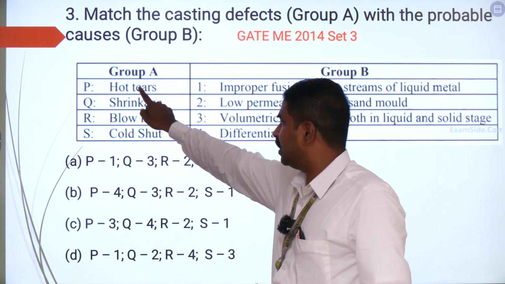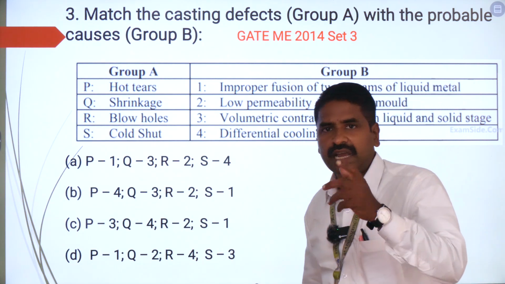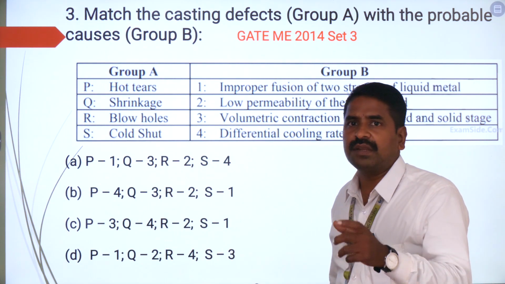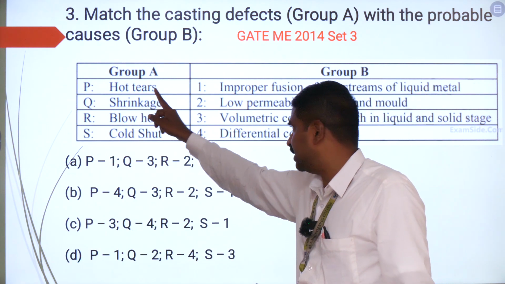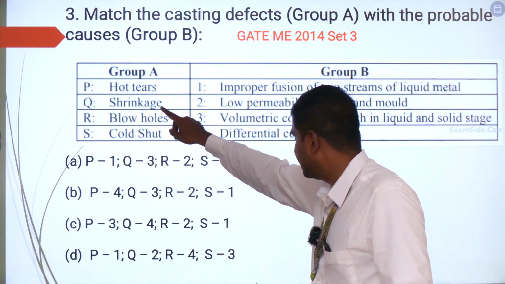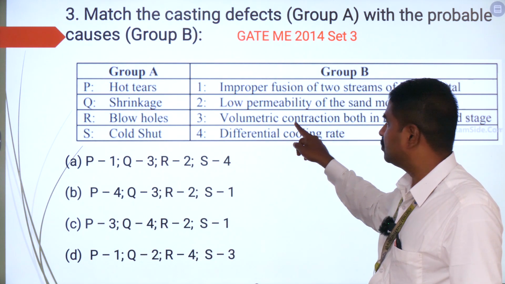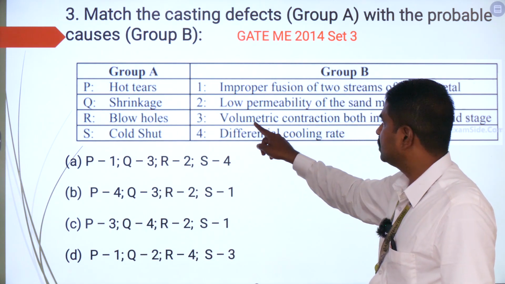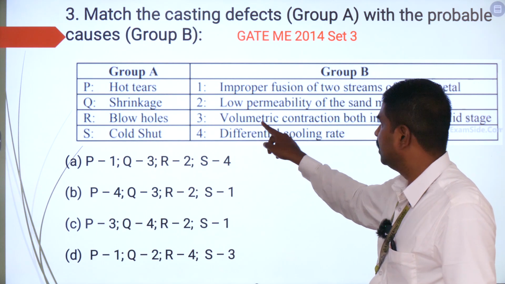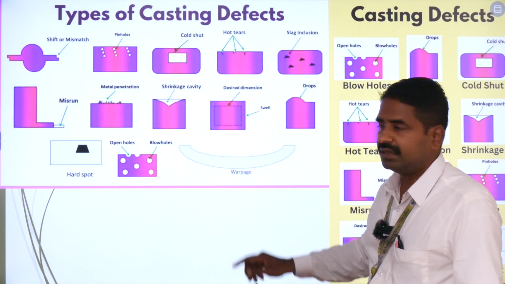So P is nothing but RTS. RTS go for differential rate of cooling. Whenever you are going to have a difference in the cooling rate, then automatically lead to RTS. So P is matched with 4, so that is going to be P is to 4. Then Q, shrinkage. You can see shrinkage with volumetric contraction. So contraction is nothing but shrinkage. So the reason for shrinkage is volumetric contraction both in liquid and solid stage. So here you can see over here.